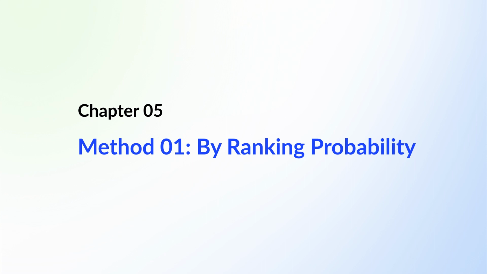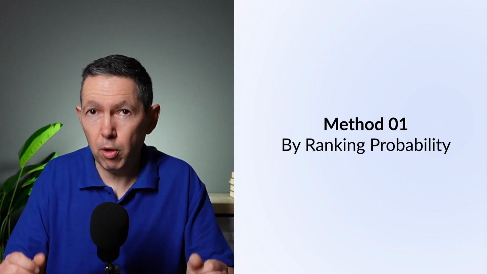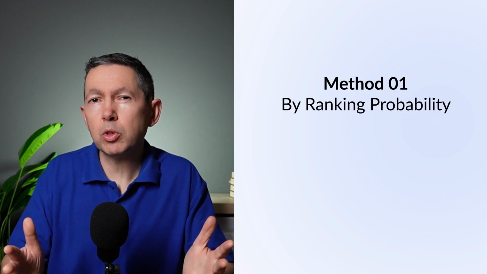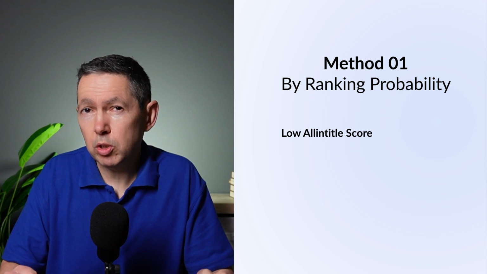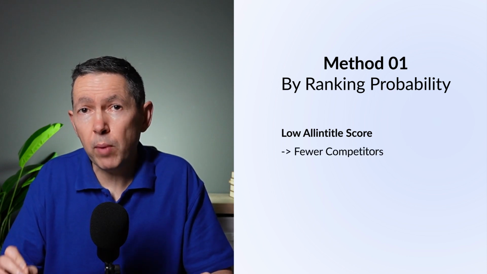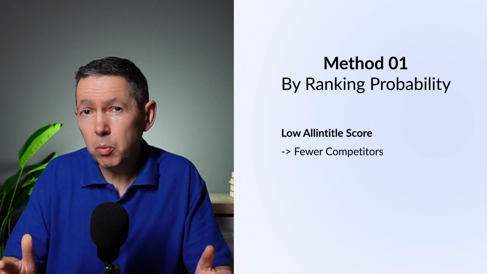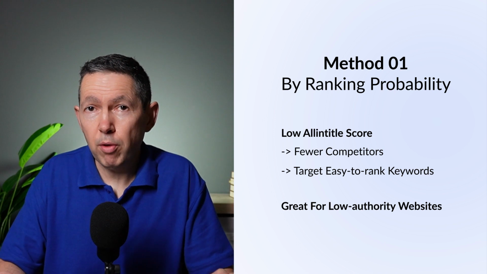Let's explore each method. The ranking by probability filter is great for websites with low authority. This will return search results that have a low all-in title score. These keywords do have a lower search volume, of course, but a lower all-in title score means fewer direct competitors, which means the keywords are easier to rank, making good targets for a low authority website.